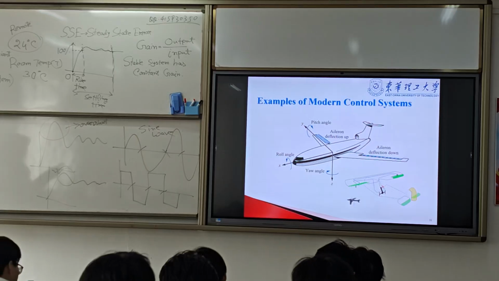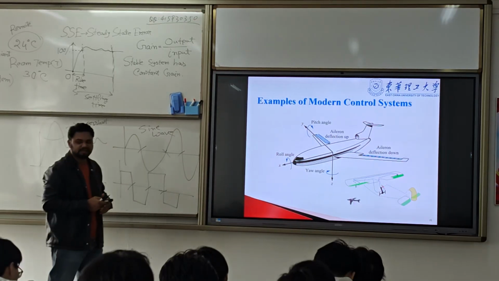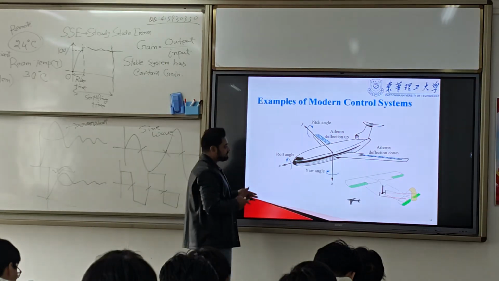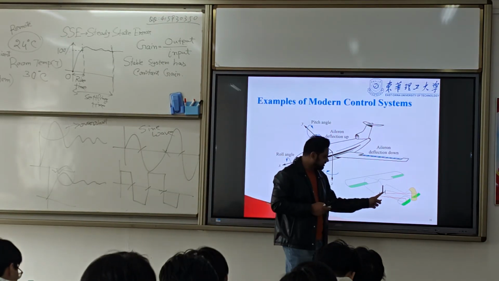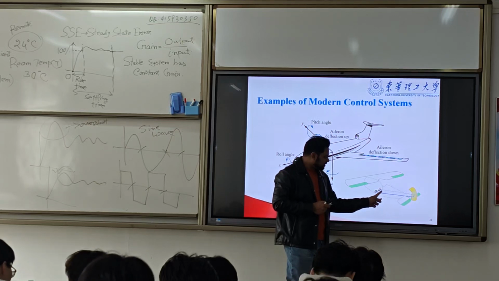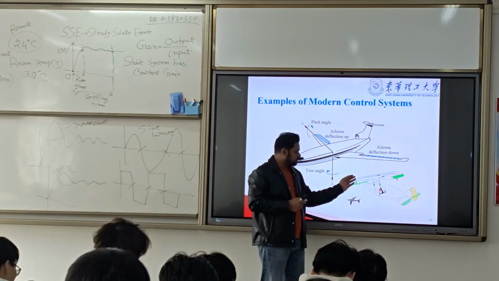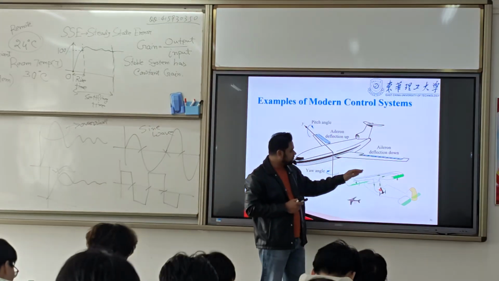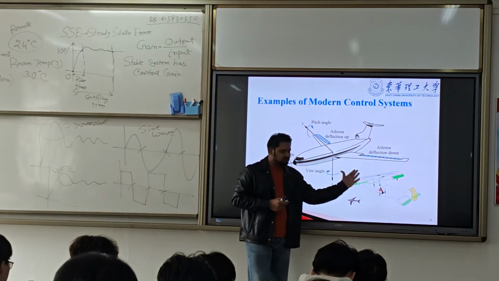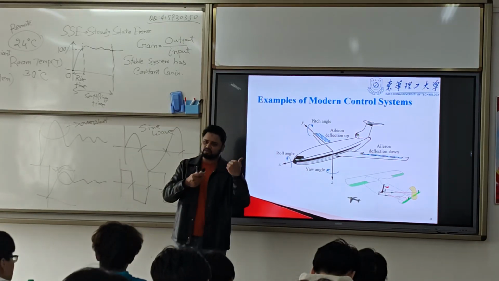Third one, the modern control system. In the examples, this is an airplane. In the airplane, there is a gear. If you turn it right or left, or forward or backward, based on that, the airplane will move right or left, or up or down, or forward.